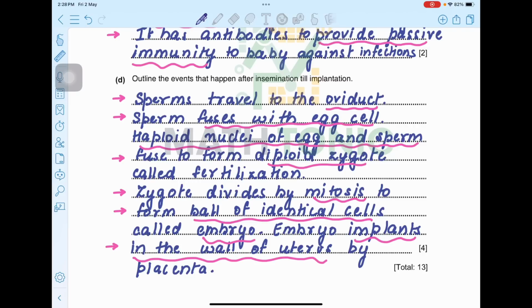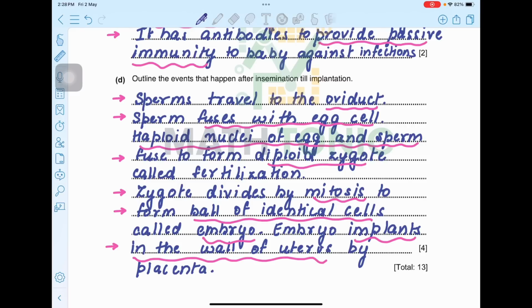Sperms travel to the oviduct. Sperm fuses with egg cell. Haploid nuclei of the egg and sperm fuse to form a diploid zygote, called fertilization. The zygote divides by mitosis to form a ball of identical cells called an embryo, and this embryo now implants in the wall of the uterus by placenta. Please keep this in mind while you're writing about mitosis, while you're writing about zygote.